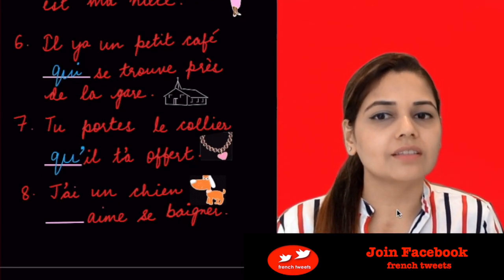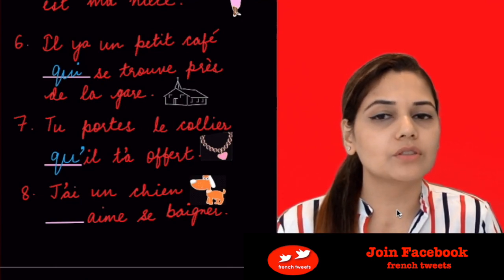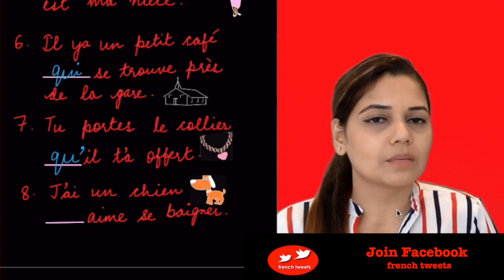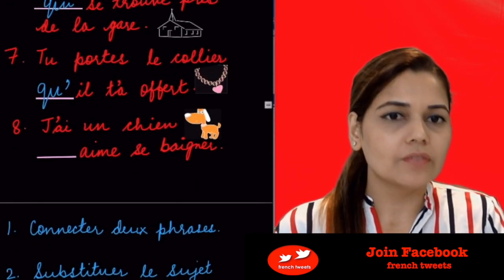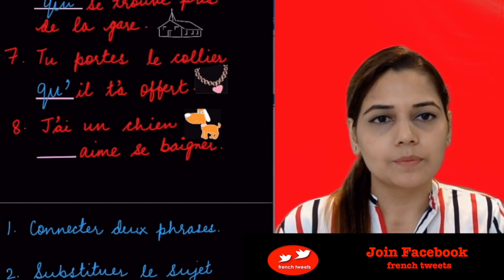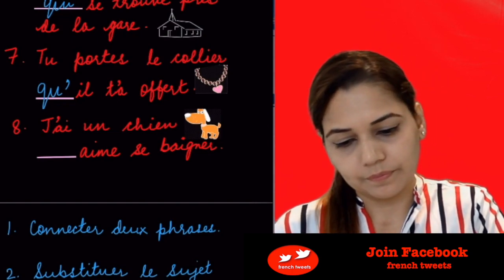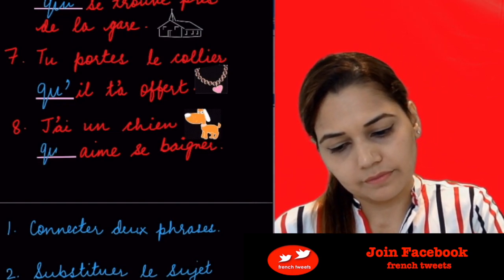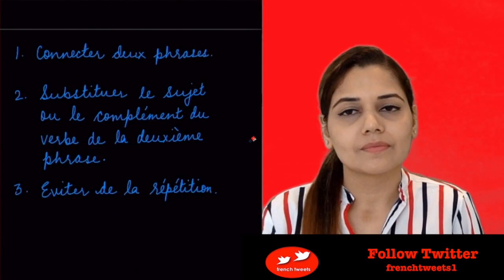J'ai un chien qui ou que aime se baigner. I have a dog that likes to take a bath. So in here we'll be using qui because we have a verb after that, which is aimer. J'ai un chien qui aime se baigner.